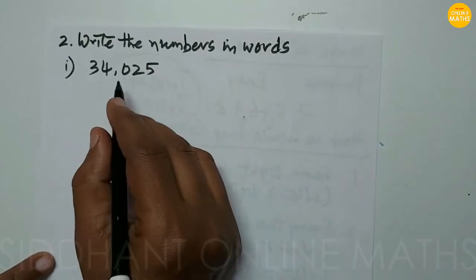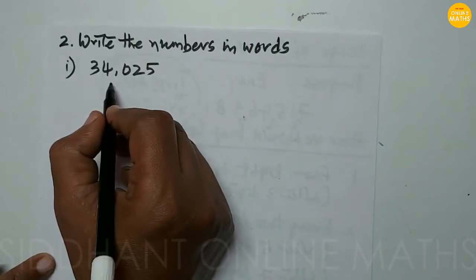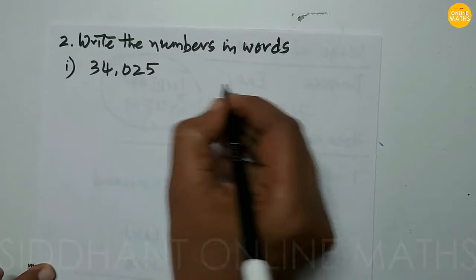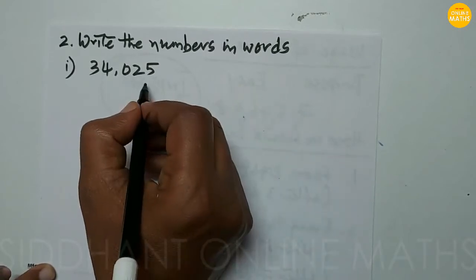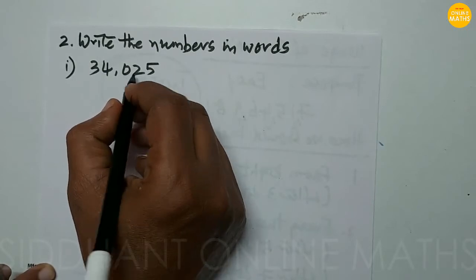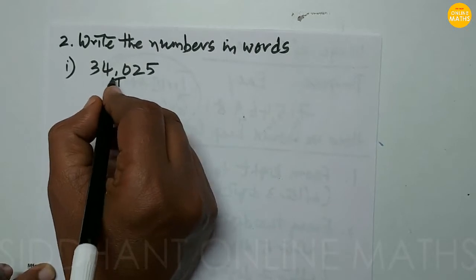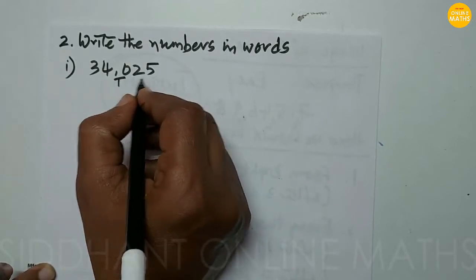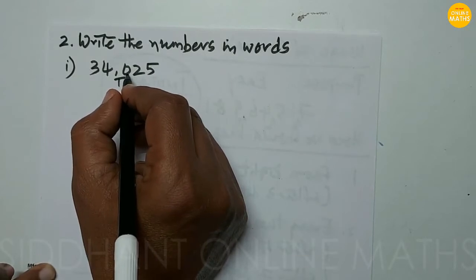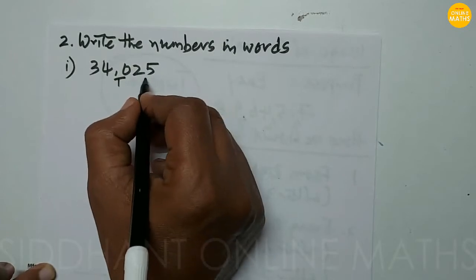Next problem, second: write the numbers in words. First, 34,025. How are we going to write this in words? After three digits from right to left, this is the thousand place, and it will be read as 34,000. After that we continue with the hundreds. There is no hundred here, 0, so no need to read hundred. We can go directly to the tens place, that is 25.